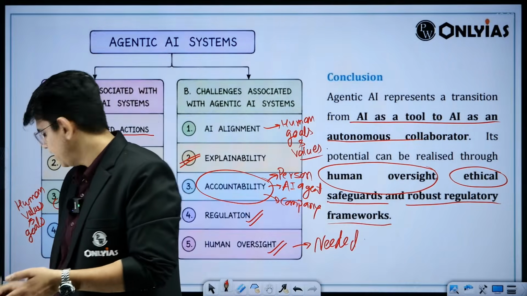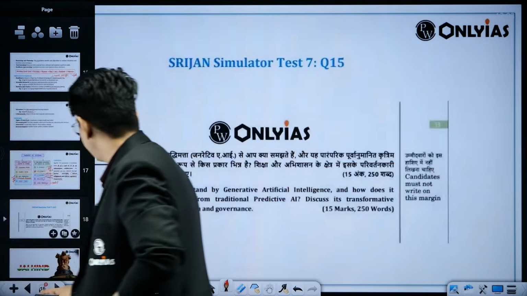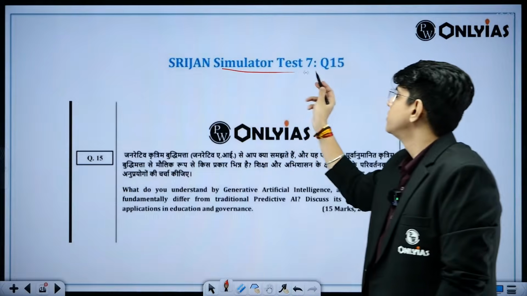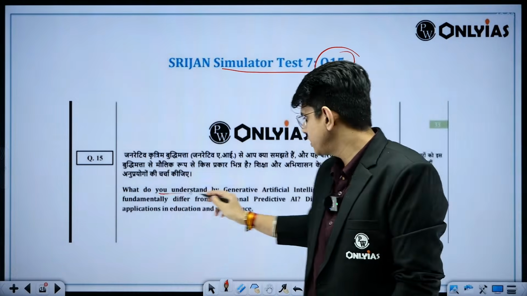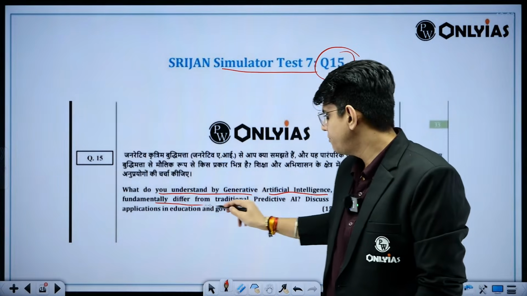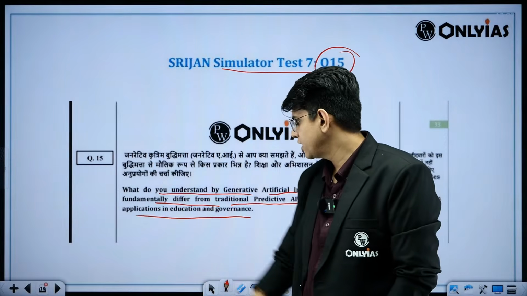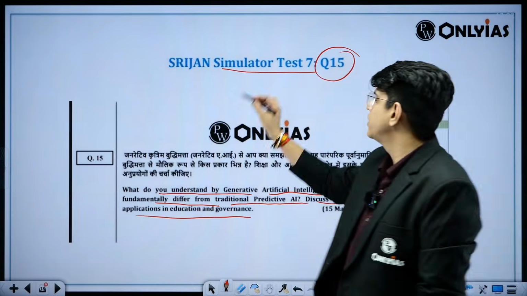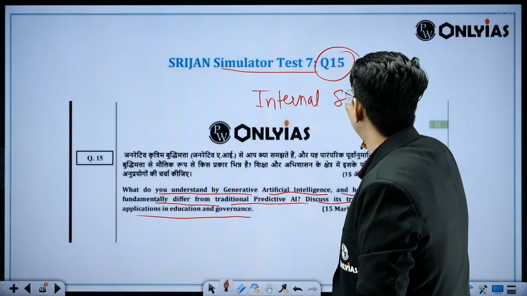Next you will have internal security. Okay? This question was given in your simulator test, question 15, where they asked what do you understand by generative artificial intelligence and how does it fundamentally differ from traditional predictive AI? Discuss its transformative application in education and governance. So next is internal security.